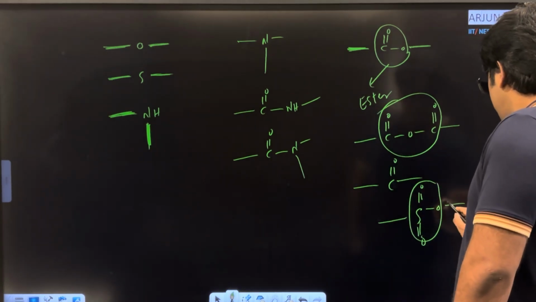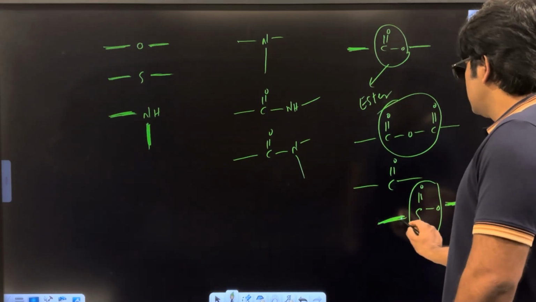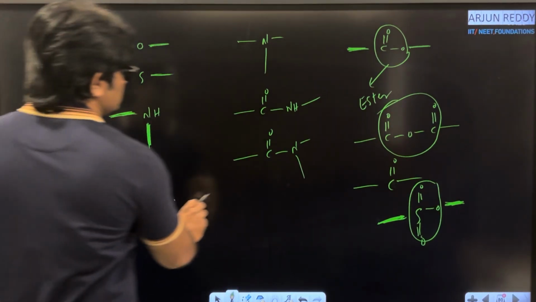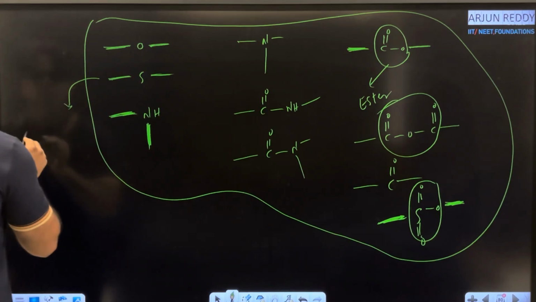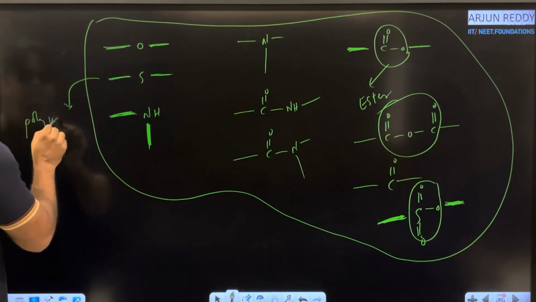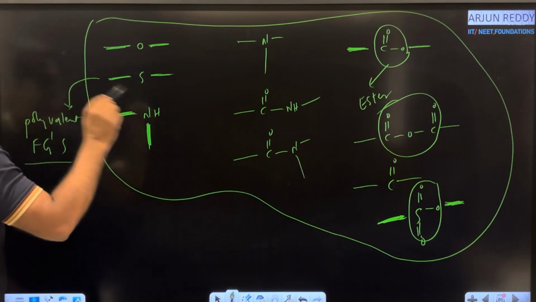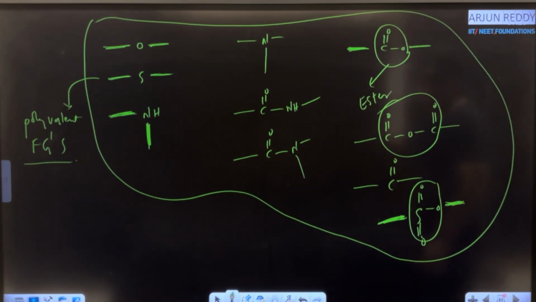Yes, it has two free valencies. So what is the common point of all these functional groups? All these are polyvalent functional groups. With polyvalent functional groups metamerism is possible.